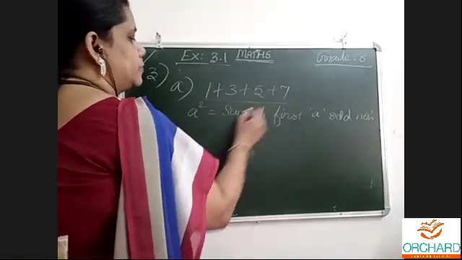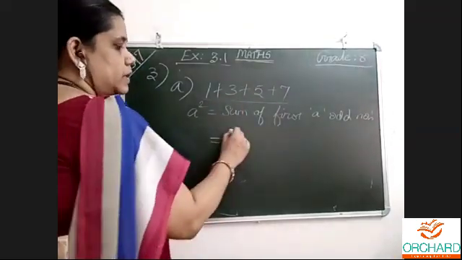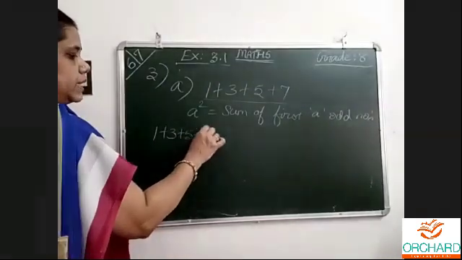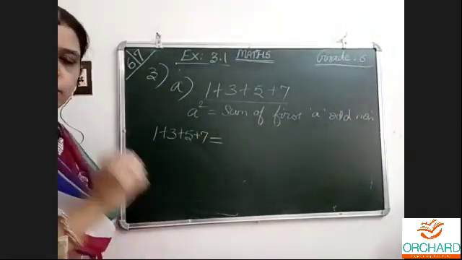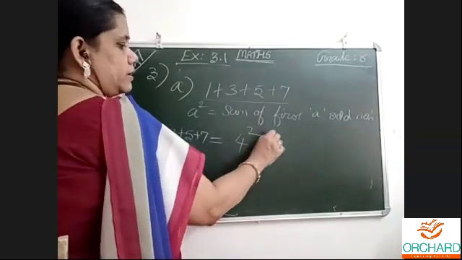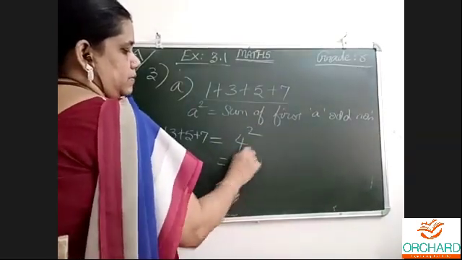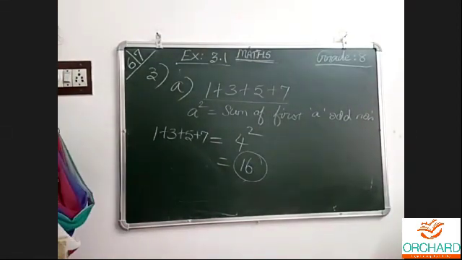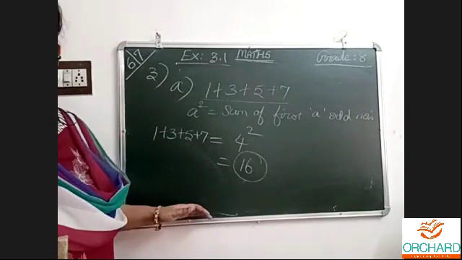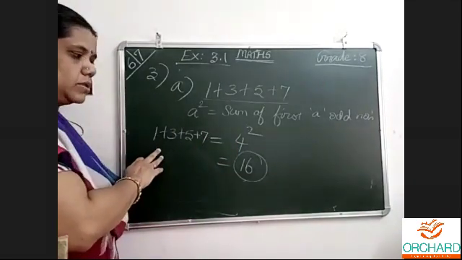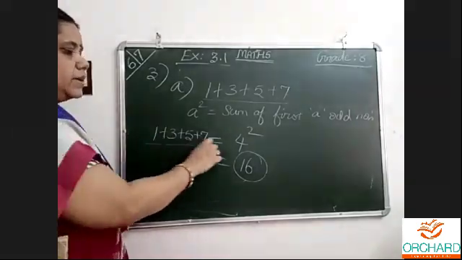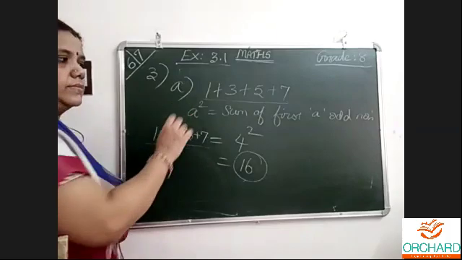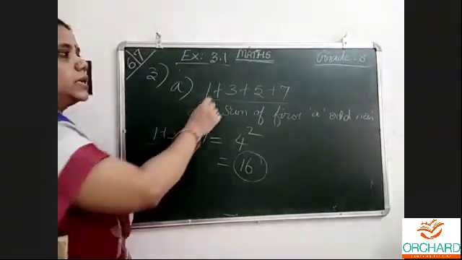What is given? 4 numbers are given: 1 plus 3 plus 5 plus 7. How many numbers? 4 odd numbers. So, 4 squared is 16. They are asking this. In the last question they gave this and we found this. This time they have given this, and we have to find A squared, for that only is the question.